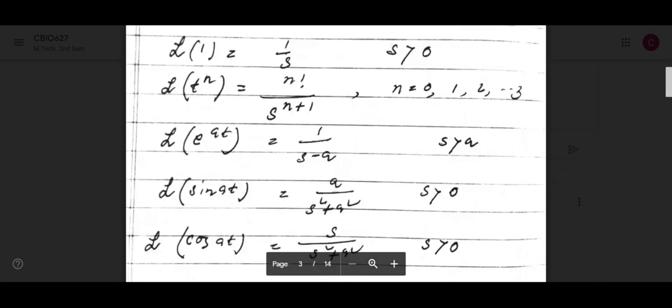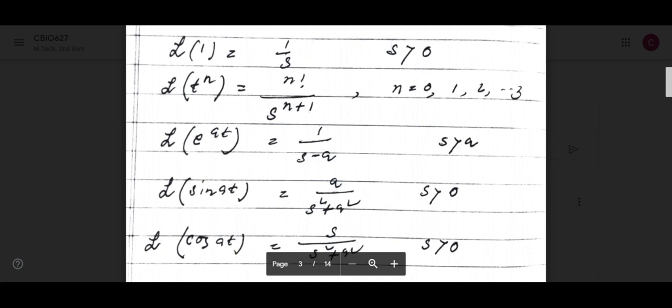Okay, so this is the formula: 0 to infinity e to the power minus st f(t) dt. Here f(t) is equal to 1. So if you integrate minus of e to the power minus st by s from 0 to infinity, that will be 1 by s. You need not prove it, you can remember it actually. And if you are interested, you can see how it comes to 1 by s.